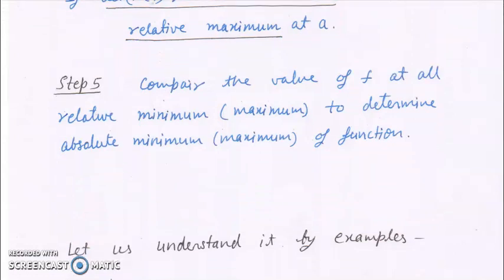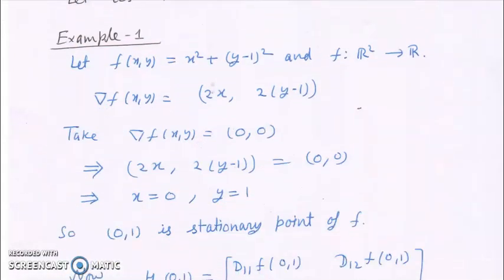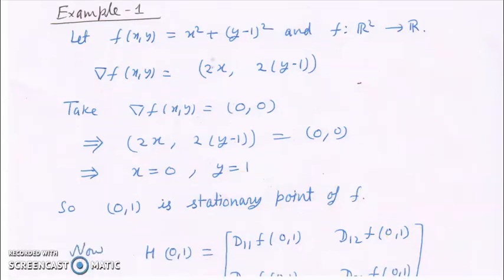So let us do one example. Example number 1. Suppose f is this function, from R2 to R. We determine the gradient of f, that is (2x, 2y minus 1). We put it to be 0. After putting it 0, we solve it to get x equal to 0 and y equal to 1. So (0, 1) is the stationary point of f.